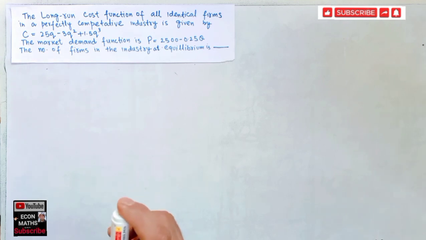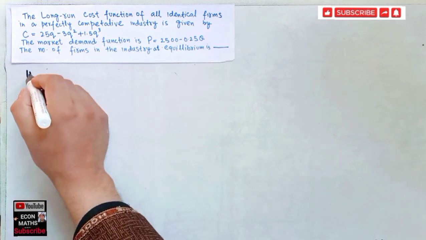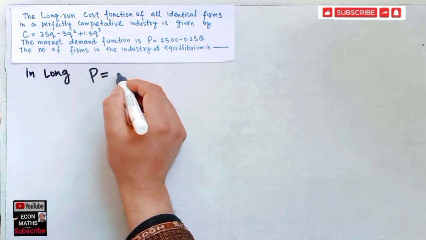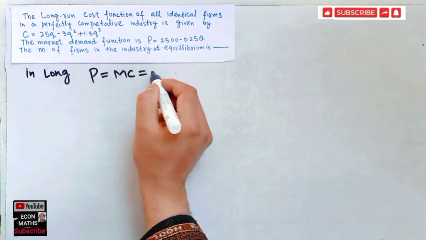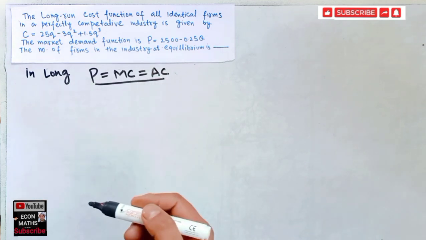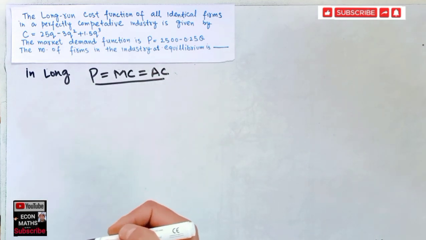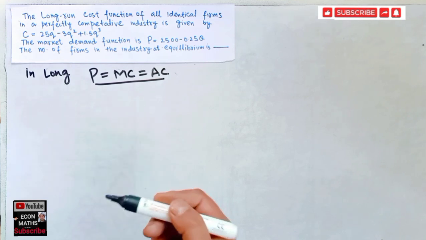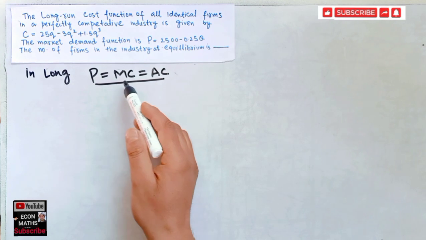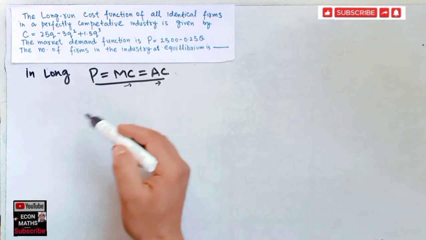First of all, we are being told about the long run. Okay, we know that in the long run, price should be equal to marginal cost, which should be equal to average cost. This is the equilibrium condition for any individual firm's output level, optimal output level. So this condition must hold. Okay, so we will find the marginal cost and average cost.